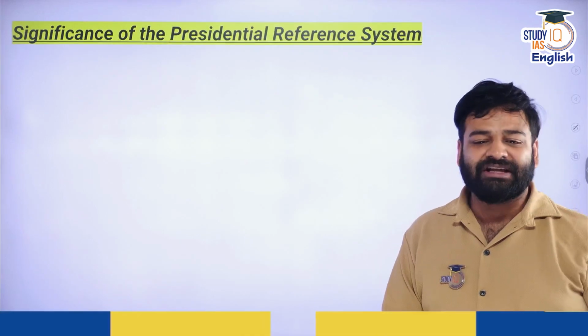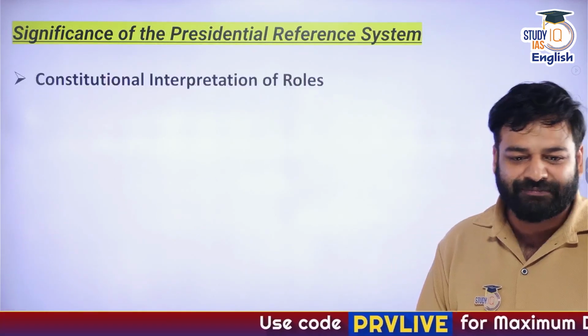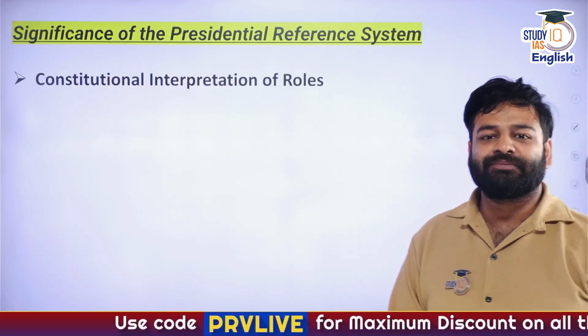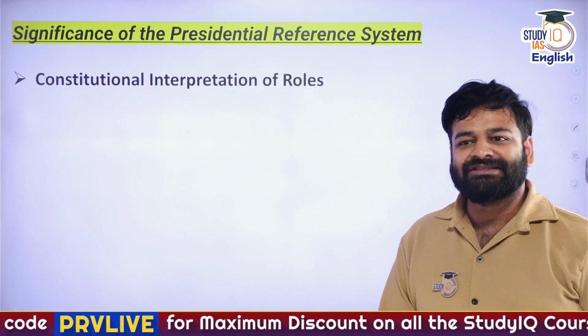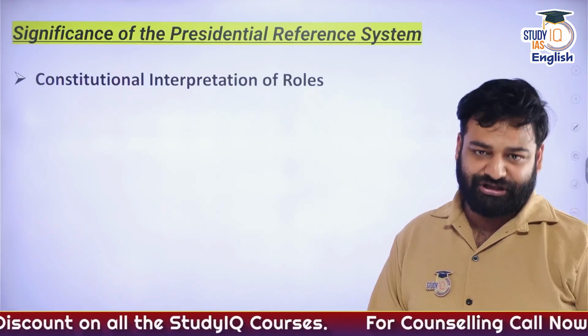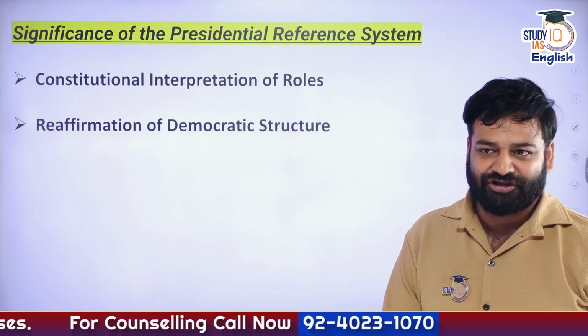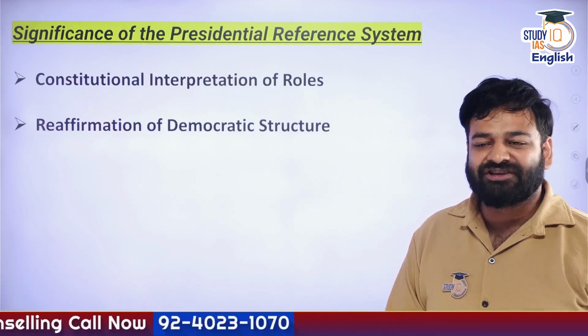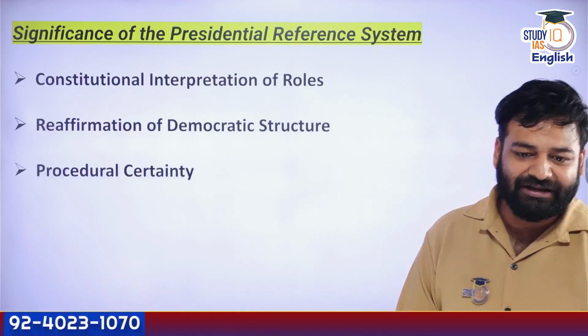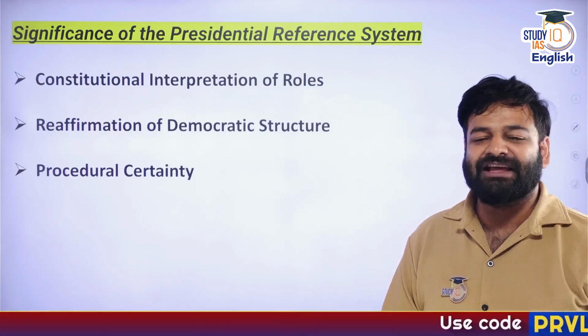And now, what is the significance of the presidential reference? Yes, it has some significances. First, we have the constitutional interpretation of rules. It defines clearly what is the role, what is the rule, what is the regulation. Apart from that, it provides the reaffirmation of the democratic structure, as in the division of power, the decentralization and diffusion of powers. And finally, it provides some procedural certainty as well in case any of them exist.